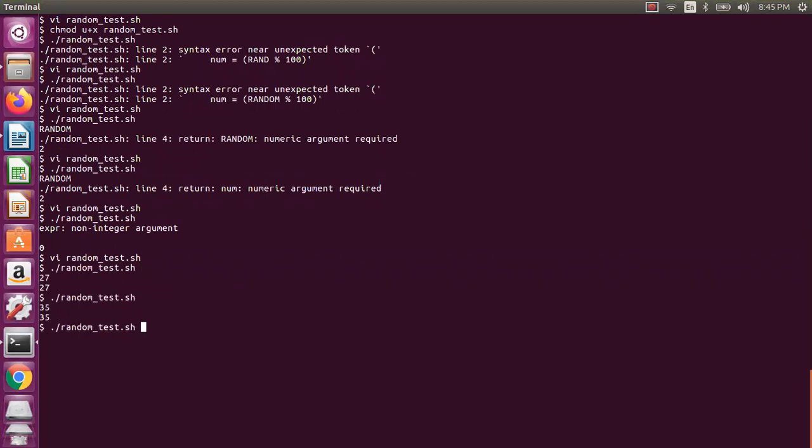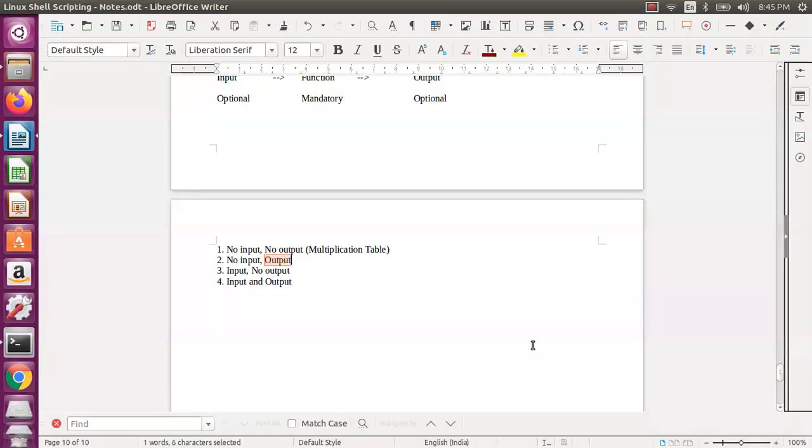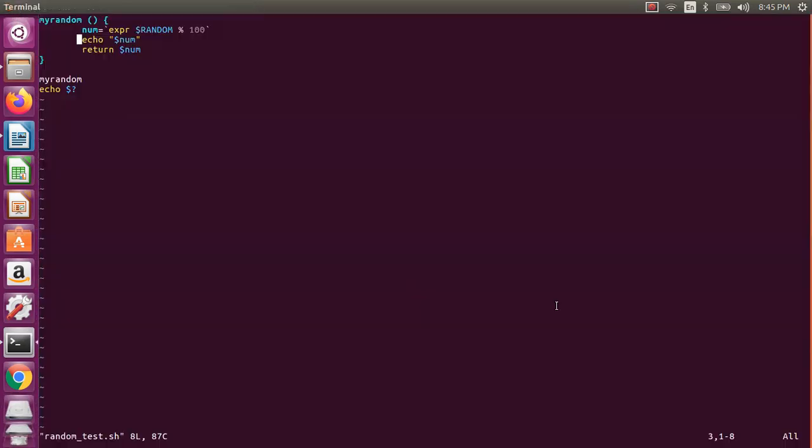Yes, so we can run n number of times. It is giving the same value actually. So I am calculating the random, and whatever random number it generates, I am doing the modulus and returning that one. So this is the function of type no input and output. This is the random number you are generating, but I am hiding something behind this. We'll come to that after a little time, when we see the input and output. What is it that I am hiding?